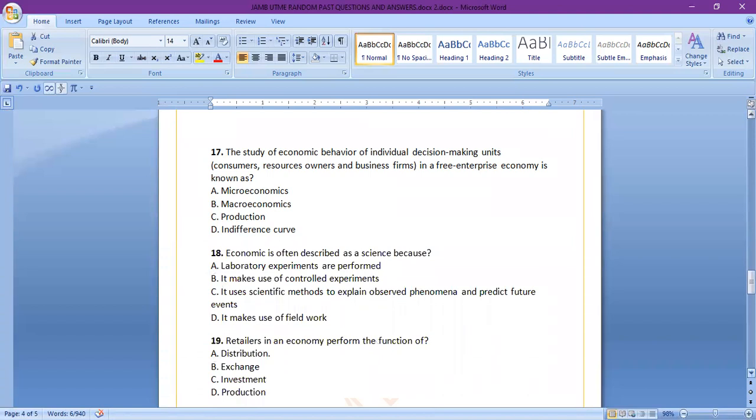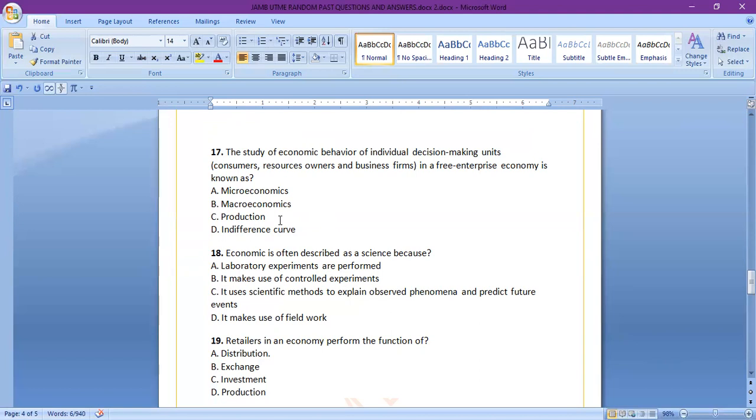So number 17, the study of economic behavior of individual decision-making units, in bracket, consumer, resource owner, and business firms, close bracket, in a free enterprise economy is known as A, microeconomics, B, macroeconomics, C, production, D, individual cost. I think I answered this question earlier when treating the question that has to do with macroeconomics.